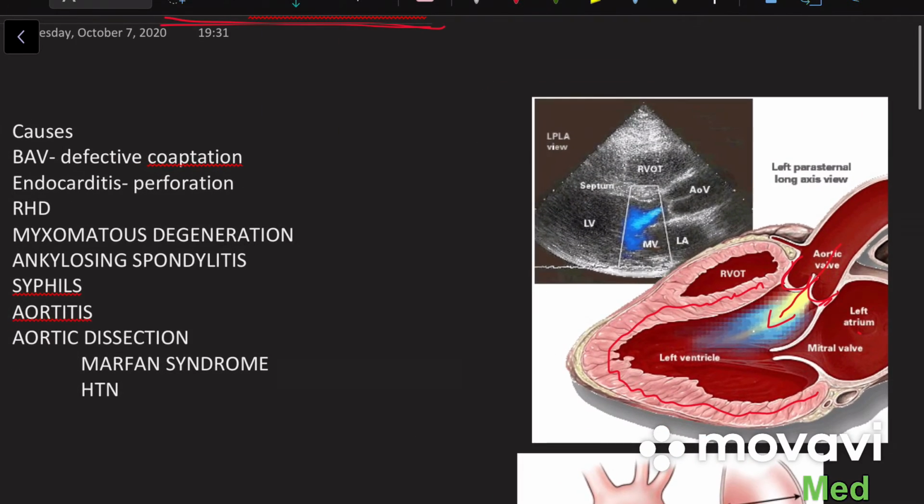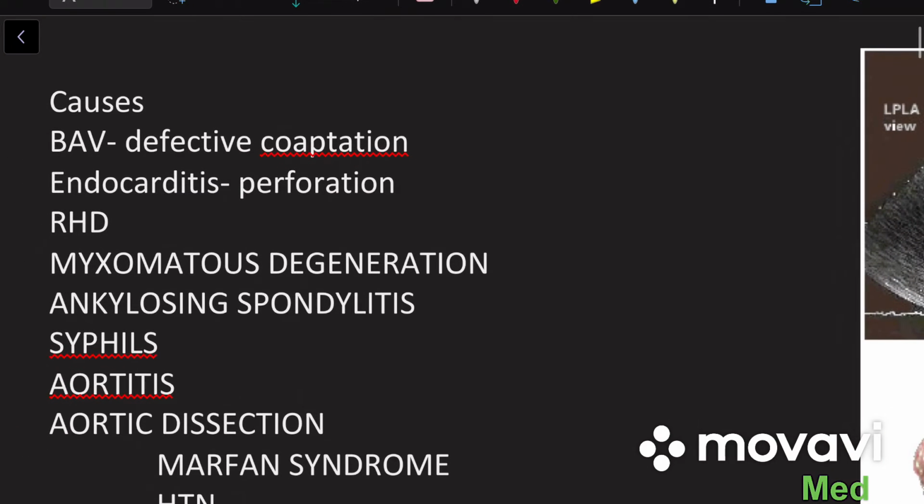So, now let us talk about the causes of aortic regurgitation. The most common cause of aortic regurgitation is bicuspid aortic valve. Bicuspid aortic valve can cause either aortic stenosis or aortic regurgitation, or it can cause both together as well. Endocarditis can be so severe that it can even perforate one of the leaflets of the aortic valve, and it can contribute to aortic regurgitation as well.